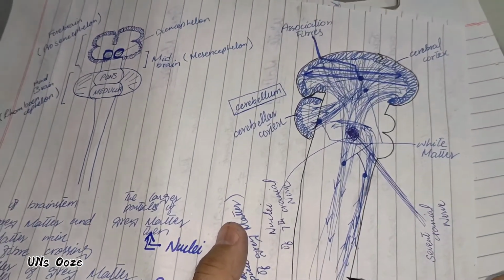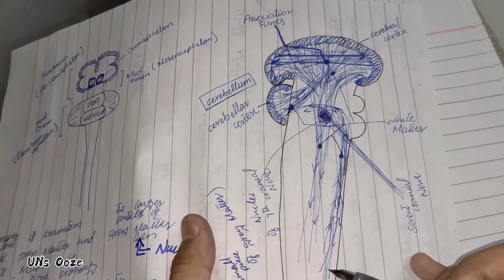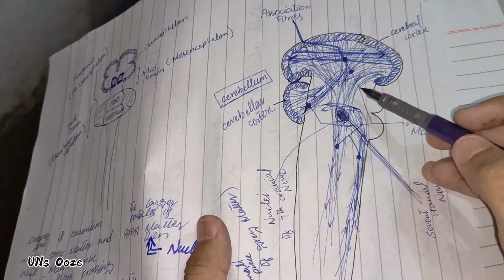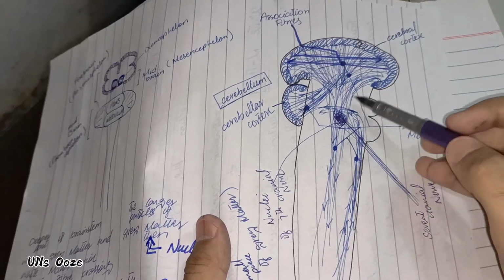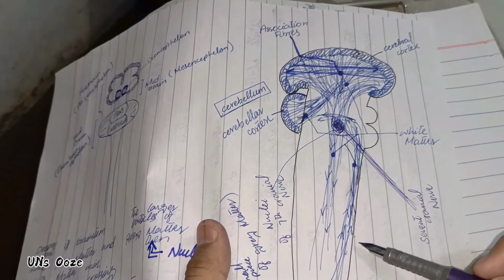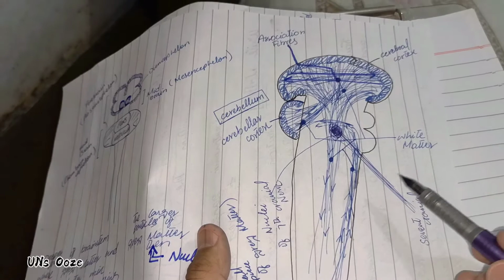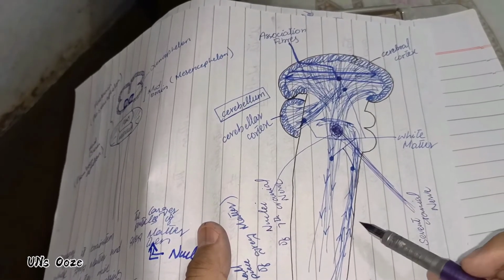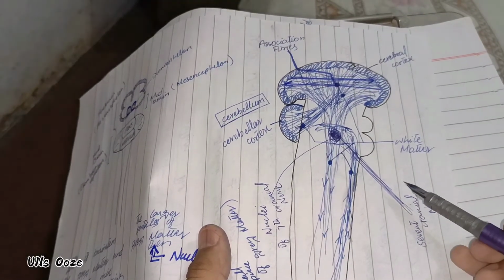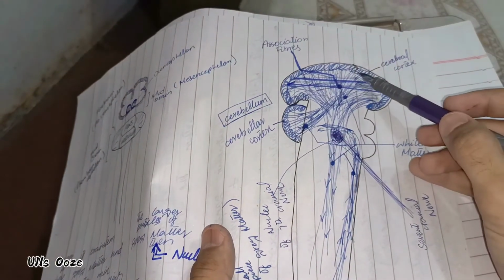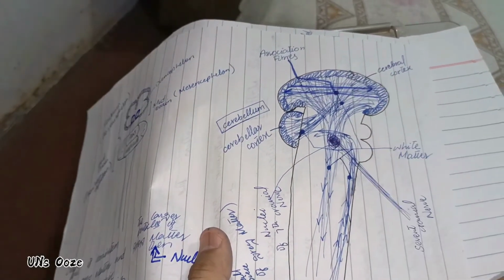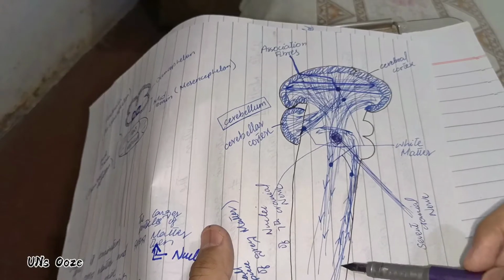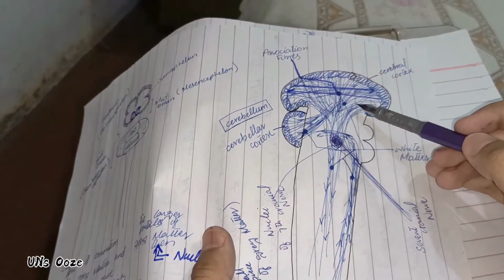And those fibers which are taking information from downwards towards upwards are known as ascending tracts. A collection of axons within the central nervous system is known as white matter. White matter is further divided: the axons traveling downwards are known as descending tracts, and those traveling upwards are known as ascending tracts.